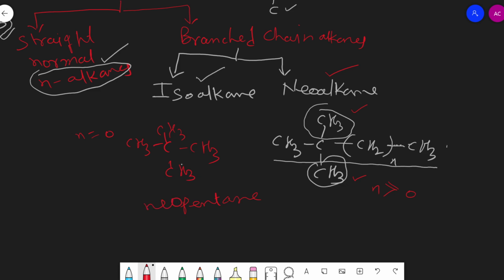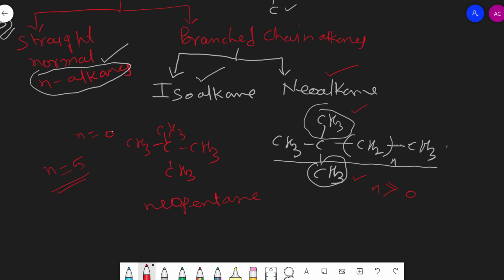So the name of this compound will be neopentane. It is an example of neoalkane. It is the first member of neoalkane. Means neoalkane starts from the carbon number 5. Means there will not be any neobutane or neopropane. The first member of neoalkane will be neopentane.